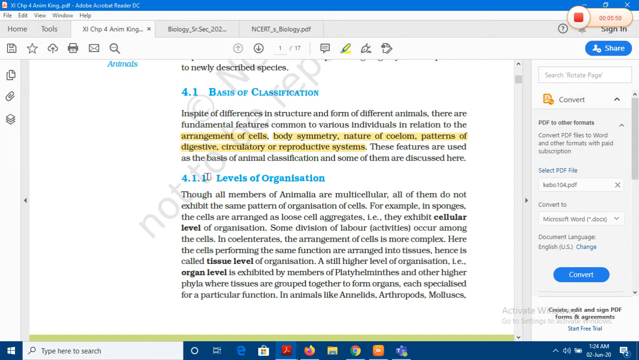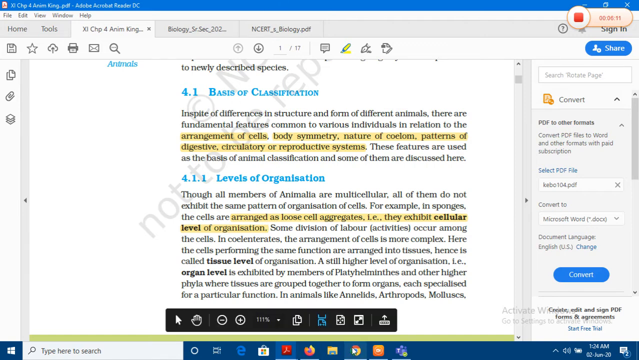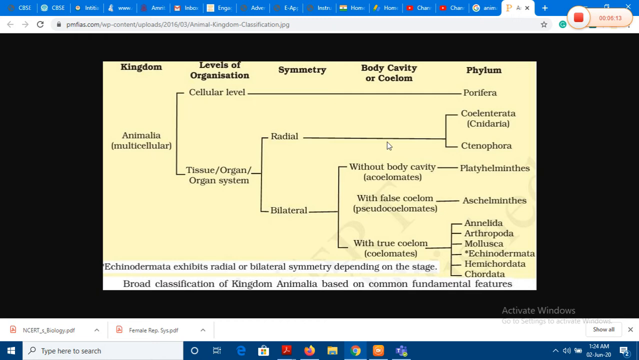The first one taken up is the levels of organization. If the body is loosely made up of cell aggregates or group of cells, that is the cellular level. And for the cellular level, the first phyla or group of the kingdom Animalia would be the sponges, or phyla Porifera, the poriferans. For a moment, I would bring you back to this diagram. So this is also there in the NCERT textbook. It is a broad scheme for classification of the kingdom Animalia.